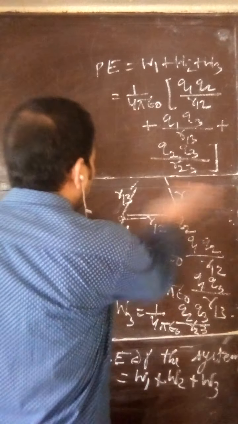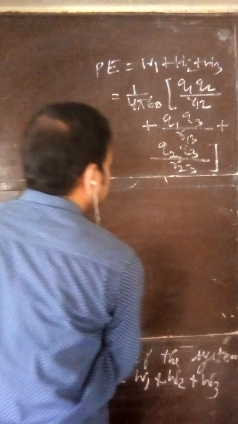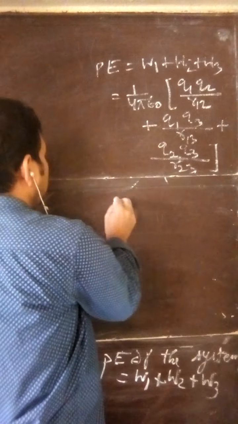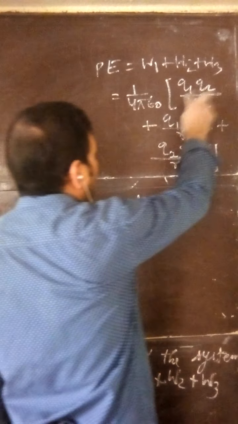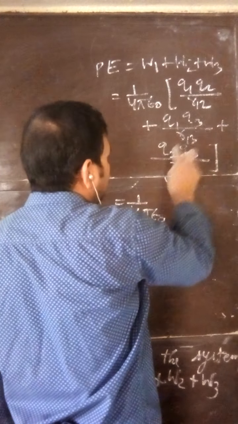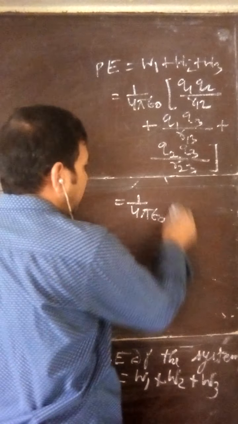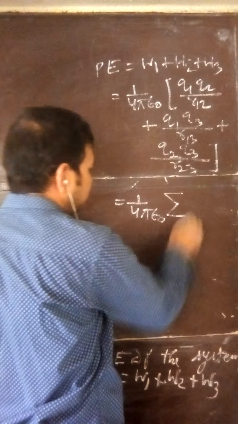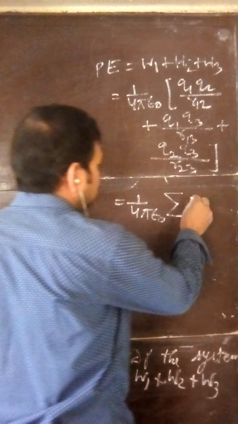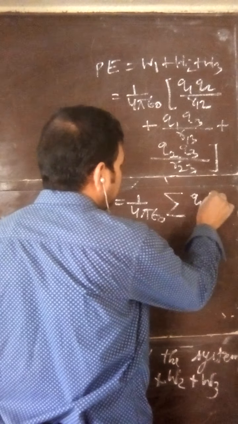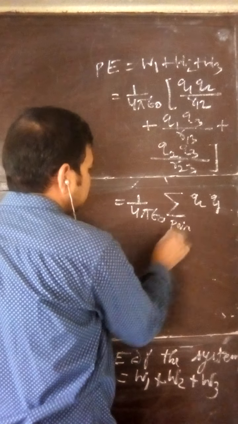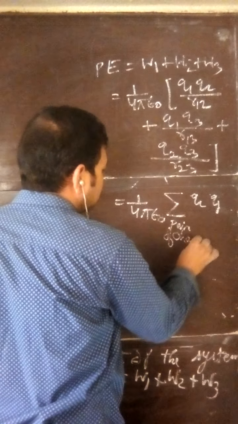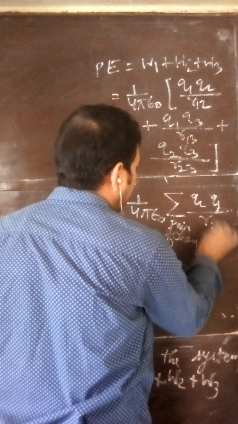So you can generalize this formula. What is the formula for potential energy? You can see 1 by 4 pi epsilon naught is common. 1 2, 1 3, 2 3. So you can write here summation Qi Qj for pair of charges by Rij.